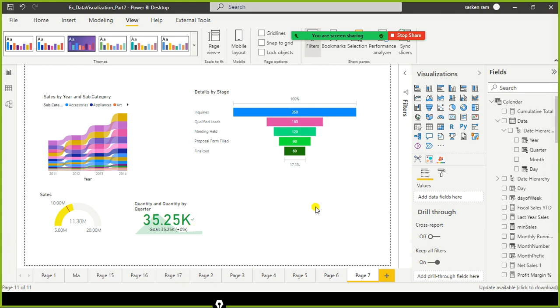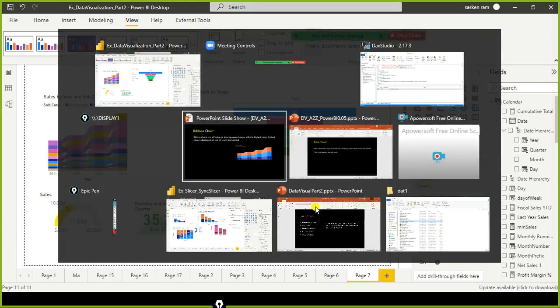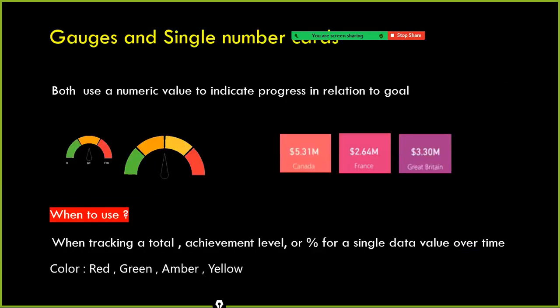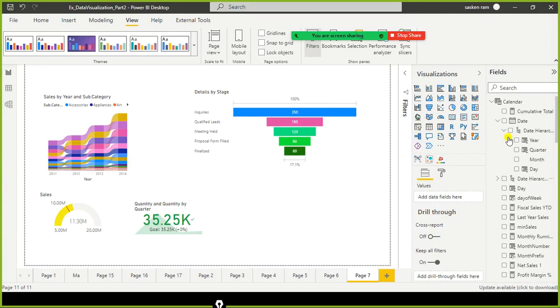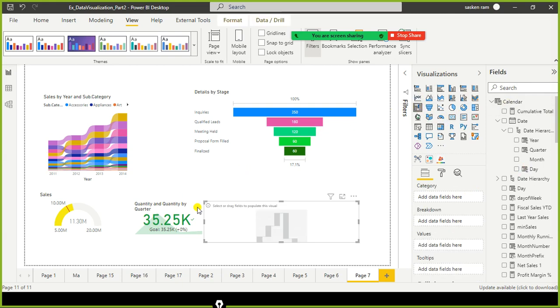Next one, what are the other things? We have ribbon chart and funnel chart and gauges and waterfall chart. We'll take a look at the waterfall chart now. So what is a waterfall chart? When can we use a waterfall chart? Waterfall charts are helpful to show the running total as values are added or decreased. I'll explain. This is the waterfall. Okay, I just clicked on this.